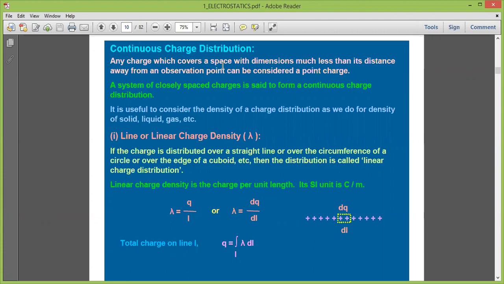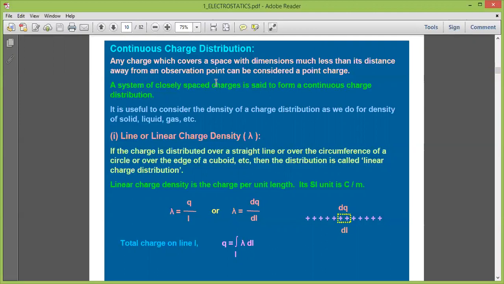Any charge which covers a space with dimensions much less than its distance away from an observation point can be considered a point charge. That is the definition of a point charge.